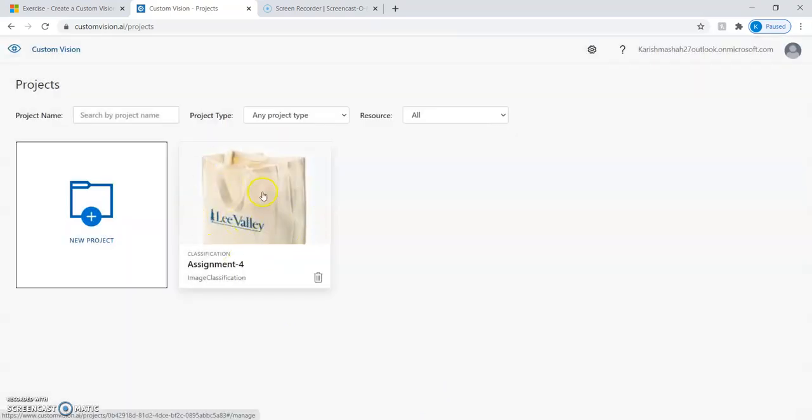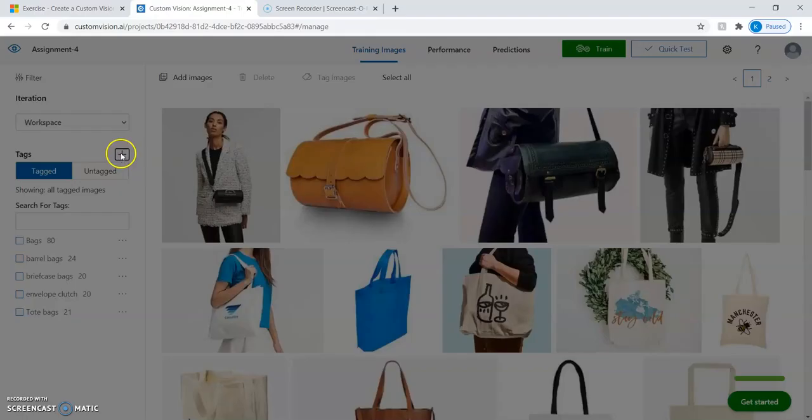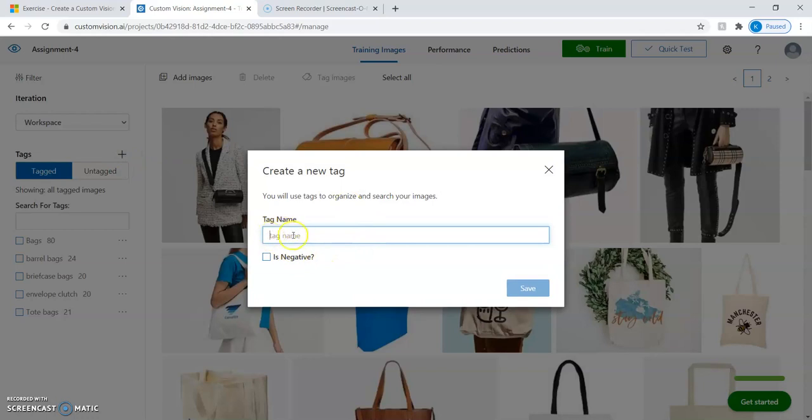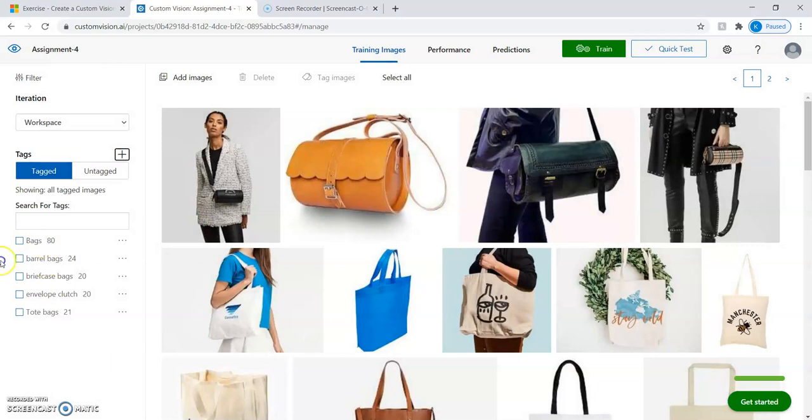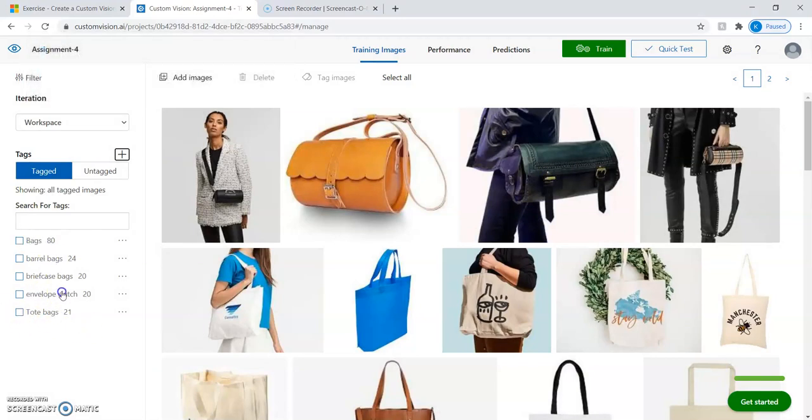And as you can see here, I have already created my project named assignment 4, and my resource group is image classification. Now let's click on the project, and when I click on plus, it will allow me to add a tag or label for which I wanted to classify my image. And as you can see here, I have already created my labels, for example tote bag, envelope clutch, briefcase, and barrel bag. And bag is my generalized tag which contains all the other images.